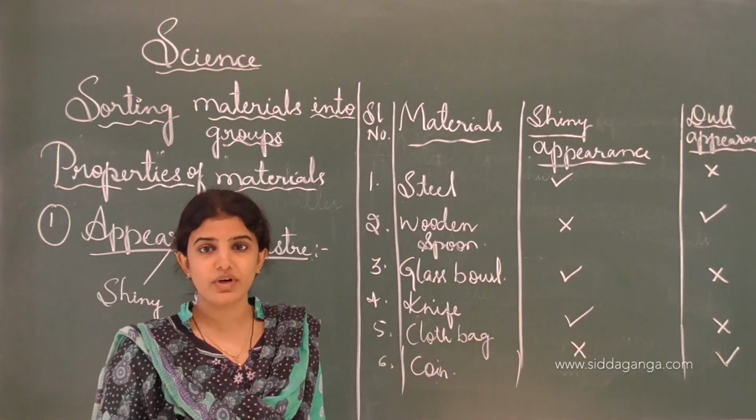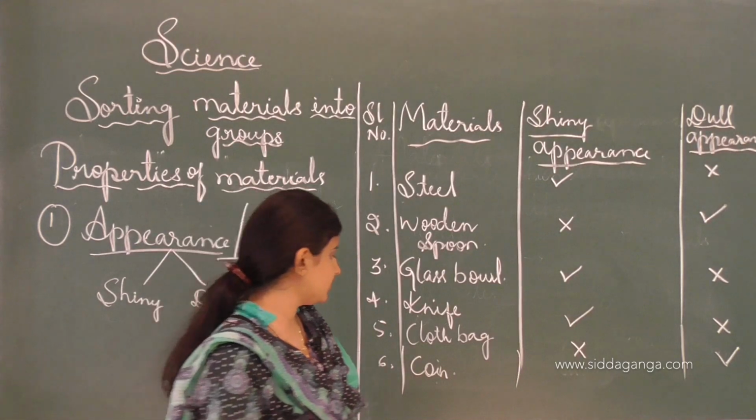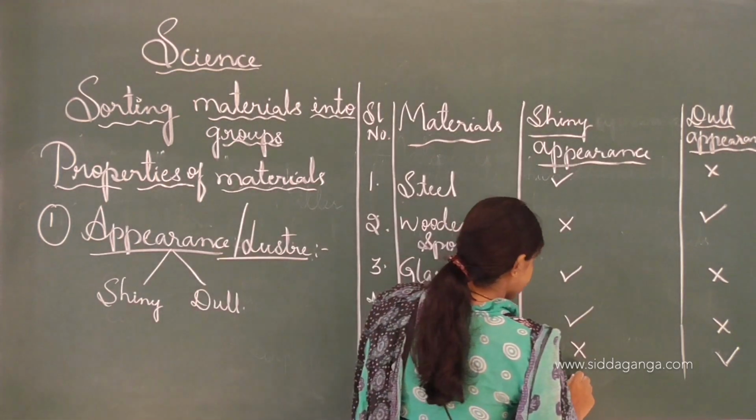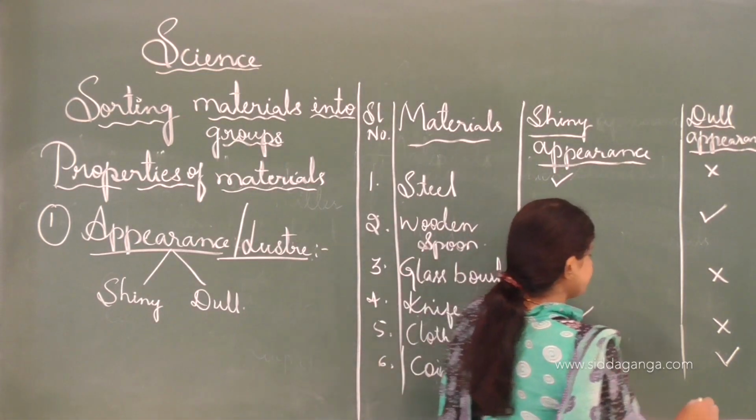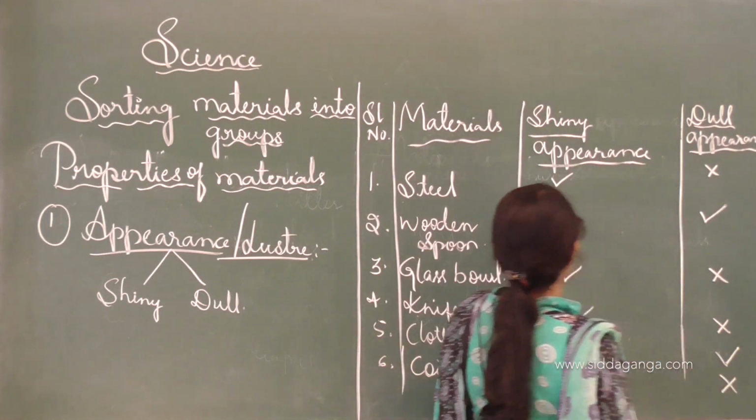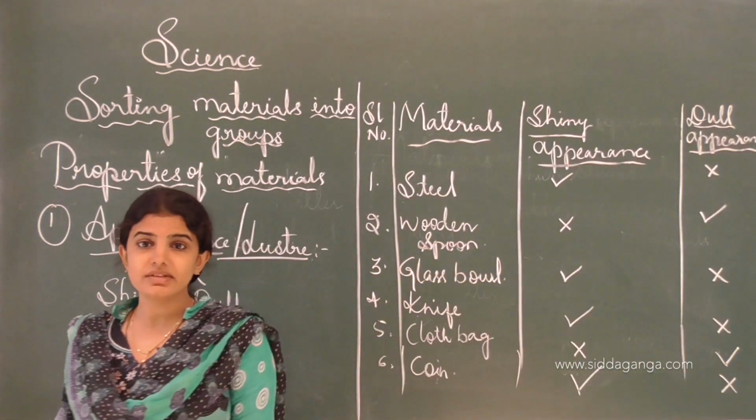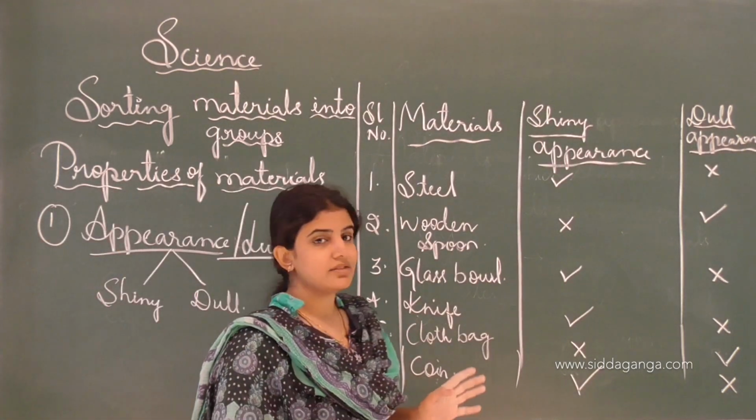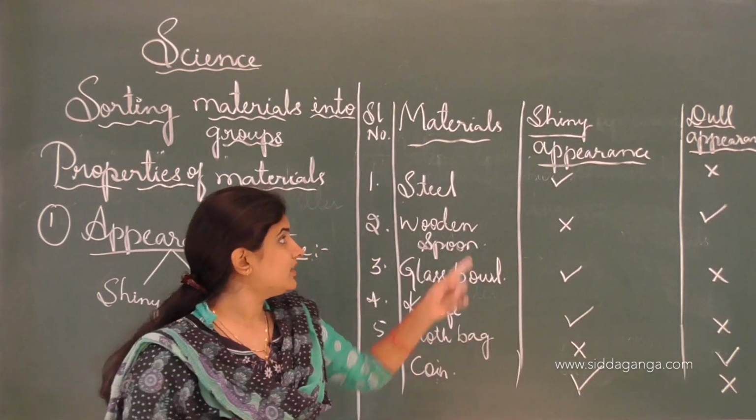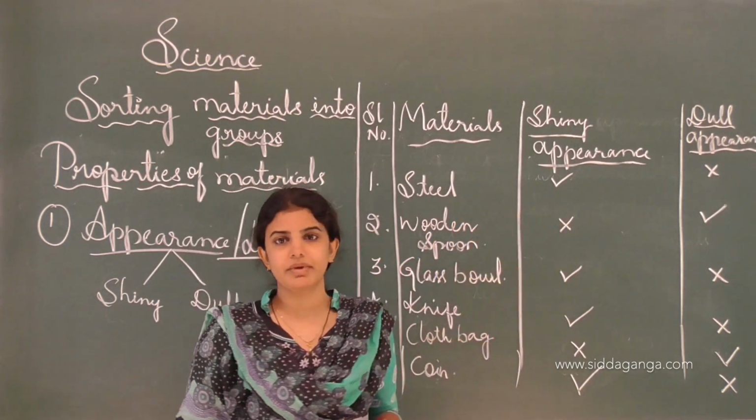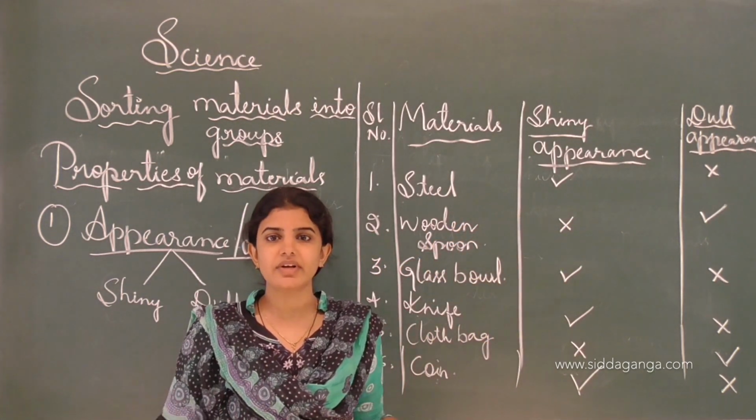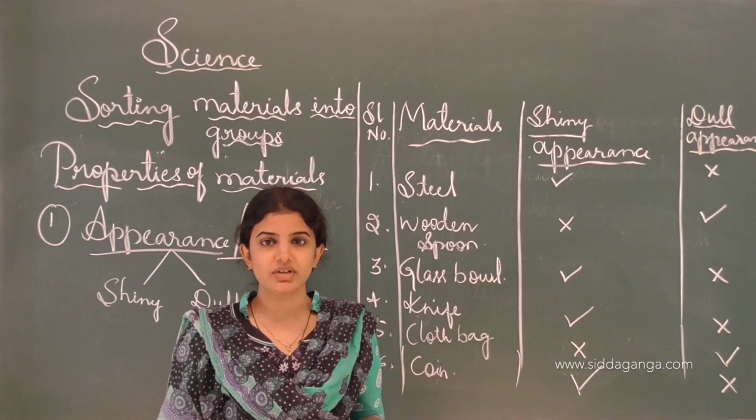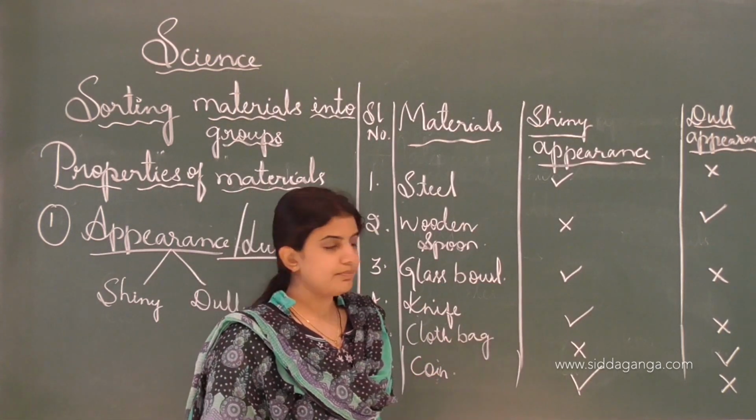Rupee coins will be there, 1 rupee, 2 rupees, 3 rupees, like that. It will shine when the light falls on them. And here I put wrong. See, this is how we can classify different materials according to their appearance, like shiny appearance and dull appearance. You also classify different items that you have seen and put it into practice.